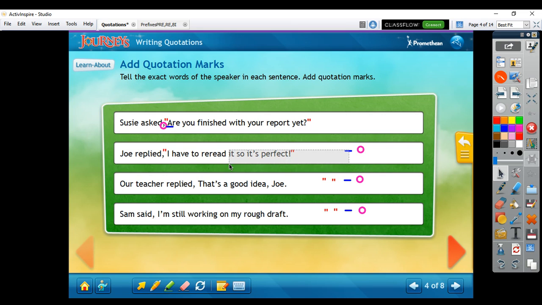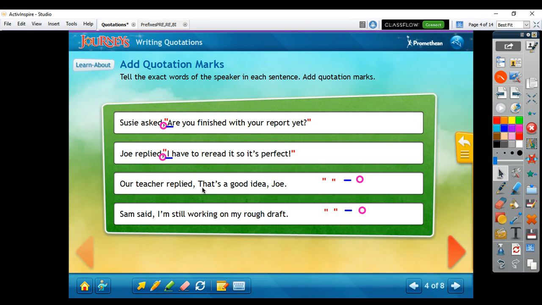I also need to make sure I capitalize the beginning of his sentence, even though the pronoun I is always capitalized, but make sure that it is. And we also need a comma in between what he does not say and his exact words. And that's what we have right here.